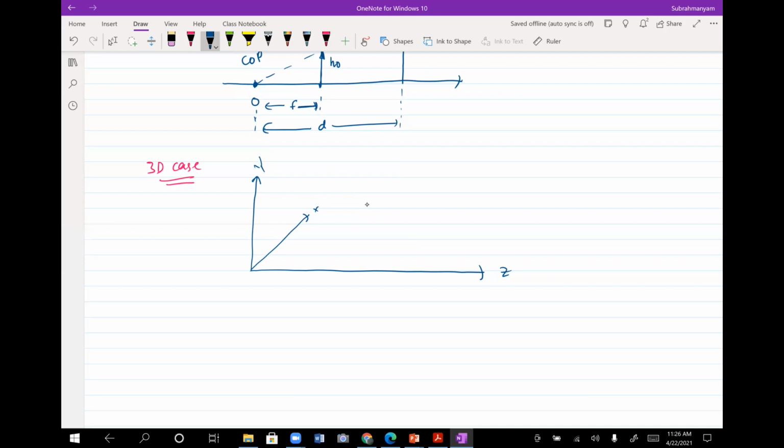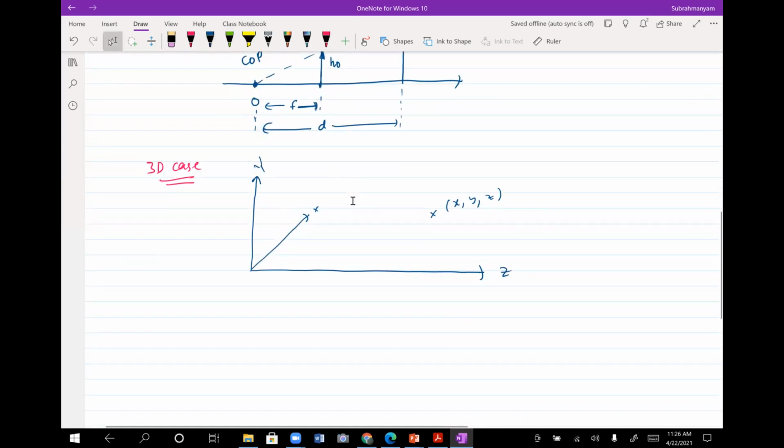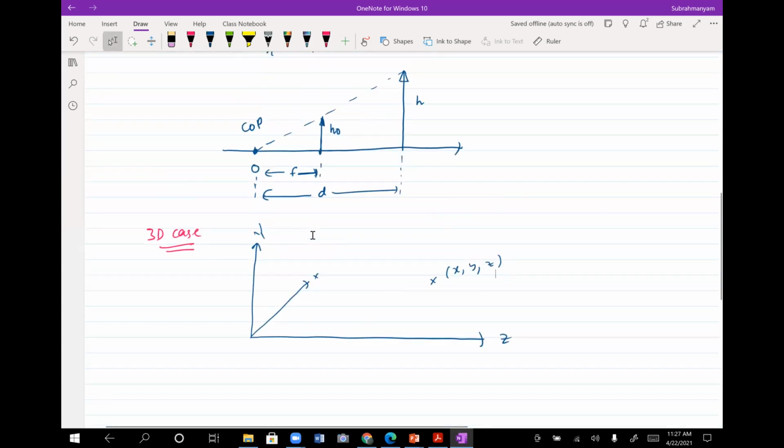Now, suppose I have a point here, let me call that point X, Y, Z, because so far I was drawing just X comma Y, but perspective projection is not just for that; it is for a 3D object to a 2D plane. So essentially now we are going to extend this to a 3D real-world case.